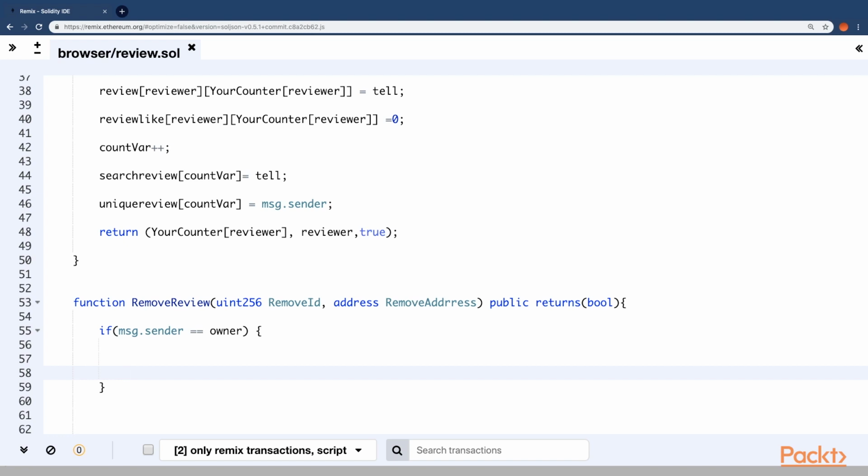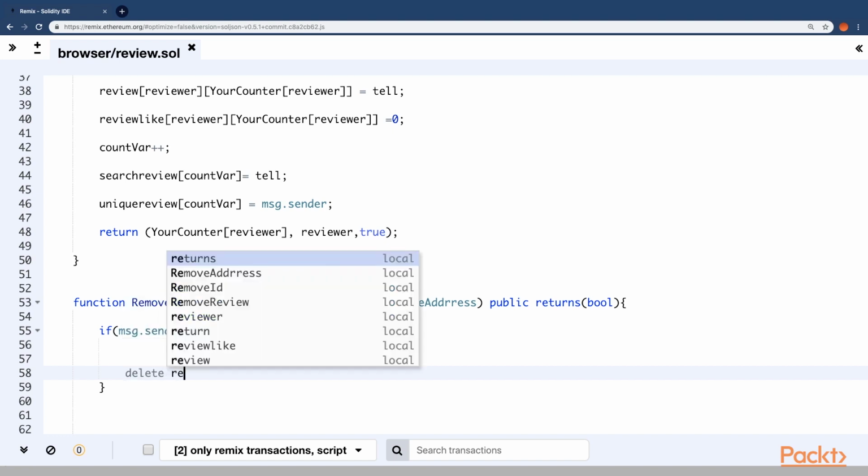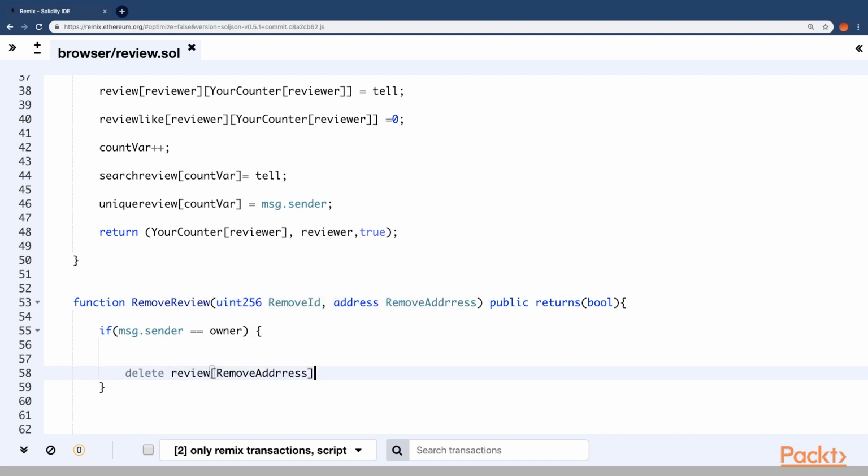Alright, now for removing the review, you first check that the owner is message.sender, and then delete reviews, address, and the remove ID. Now I'm just directly removing this review, but before this you guys have to actually write a line which makes sure that this review is actually present in the mappings.